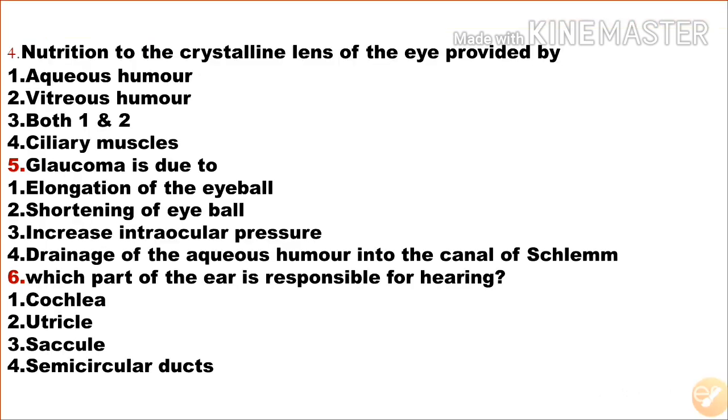Next question, nutrition to the crystalline lens of the eye is provided by: first option aqueous humor, second option vitreous humor, option 3 both 1 and 2, fourth one ciliary muscles. Nutrition to the crystalline lens of the eye is provided by aqueous humor. Option 1 is the correct answer.